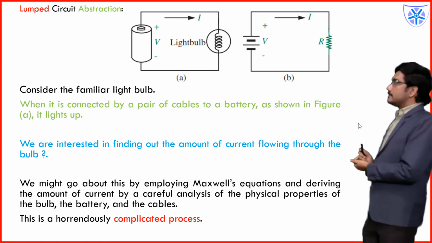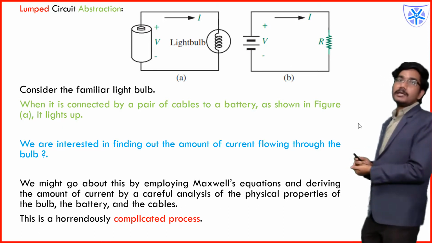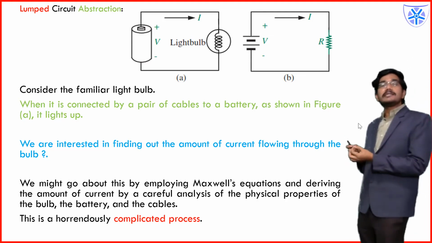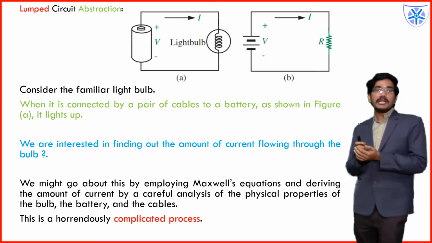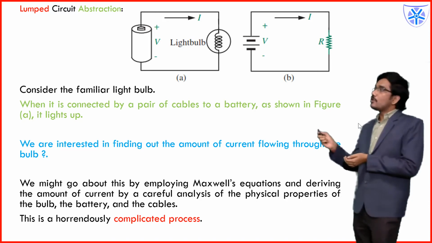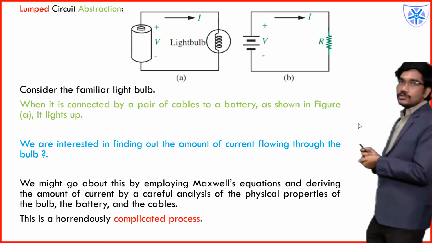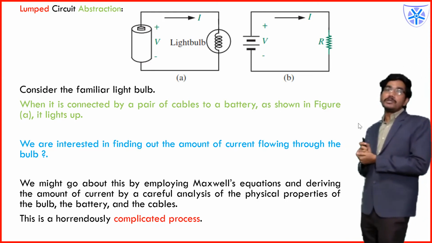For analyzing purposes, I cannot represent a bulb directly. So I need to represent that electric bulb with an abstraction, the fundamental abstraction. The bulb is ignited and connected to a battery. That battery is nothing but your DC, where the frequency is 0. So the lumped nature of the bulb I need to represent.